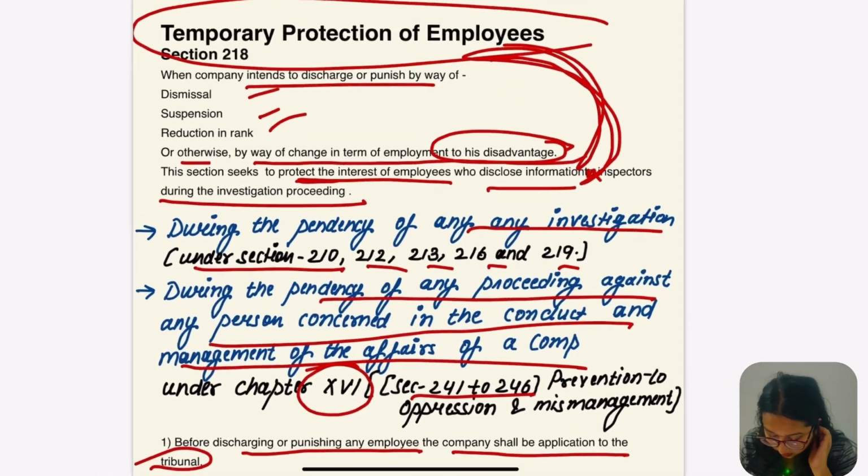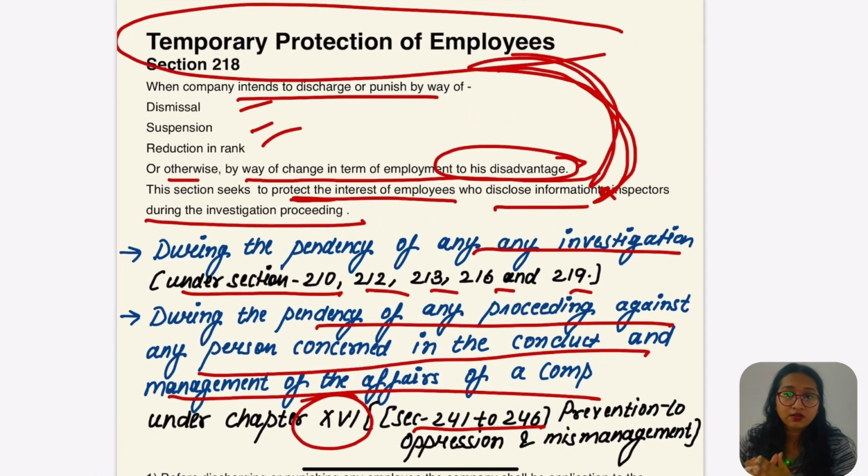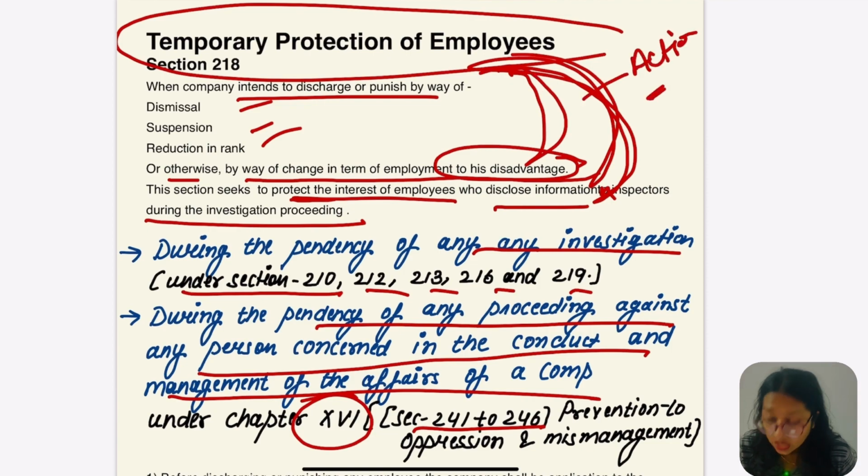There is a temporary protection to the employee who has disclosed information to the inspector during the investigation and inspection. The company, either by way of dismissal, suspension, reduction in their post or change in their employment, can take these actions.